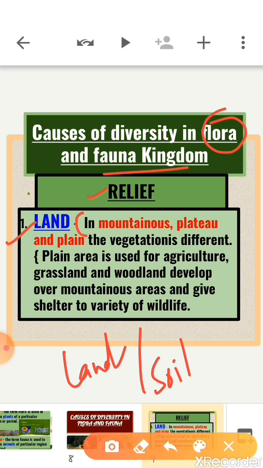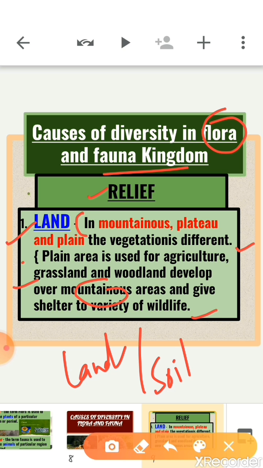In mountains, plateaus and plains, the vegetation is different, right? Like the plain area is used for agriculture, as we know. Grasslands and woodlands develop over the mountain areas and give shelter to a variety of wildlife. Clear? So the nature of land influences the type of vegetation.